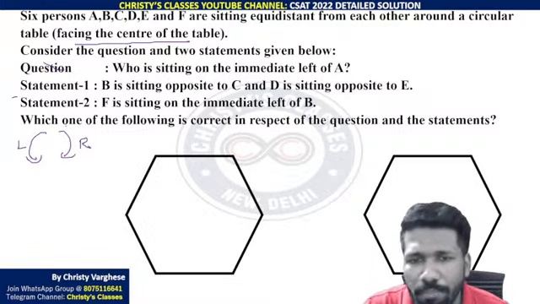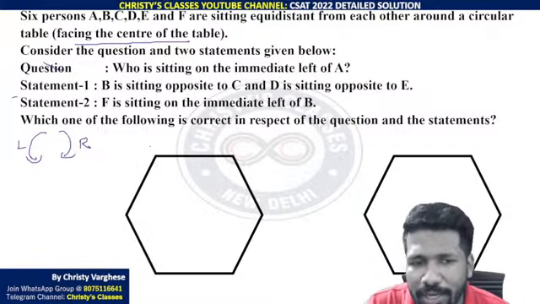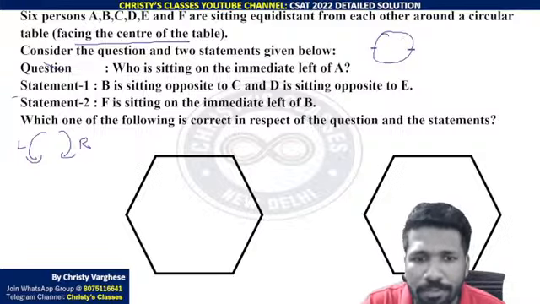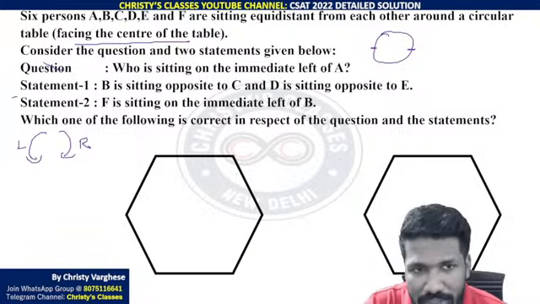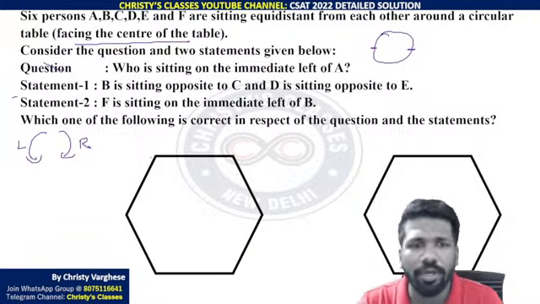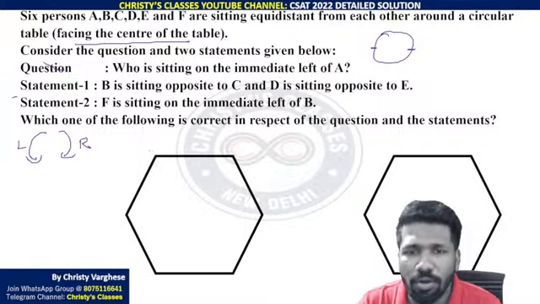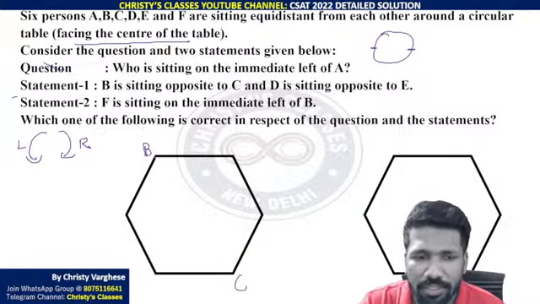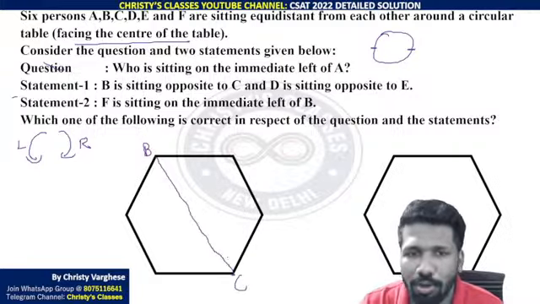Now B is sitting opposite to C. Opposite means diametrically opposite. Please understand that also. In a circle, diametrically opposite. Like here one person, diametrically opposite here. Other positions are not opposite. And when you draw a hexagon, like B is sitting opposite to C means B here, C here. This is opposite. This is diametrically opposite. The longest distance.